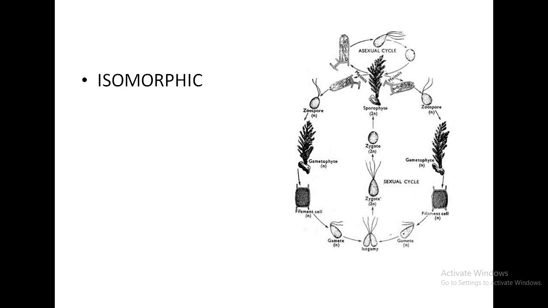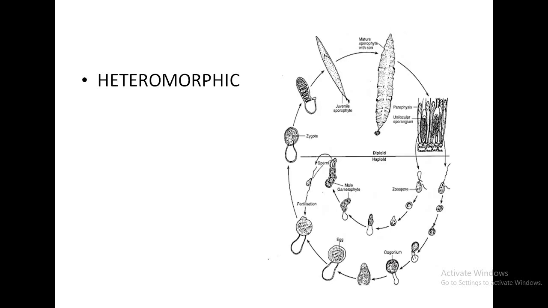When we see the life cycle of Ulva, Enteromorpha, Cladophora, Ectocarpus and Fritschiella, the haploid gametophyte and diploid sporophyte stages are similar in morphology. There is no differentiation between the sporophytic and gametophytic stages except the number of chromosomes. So a morphological difference is not present.